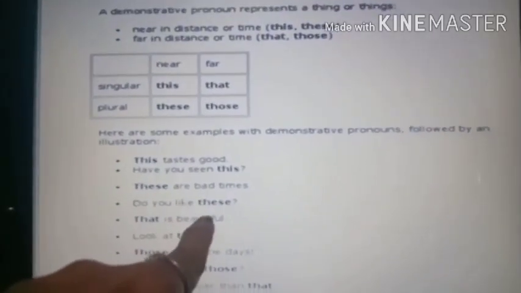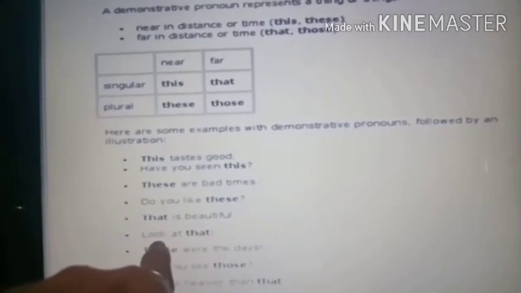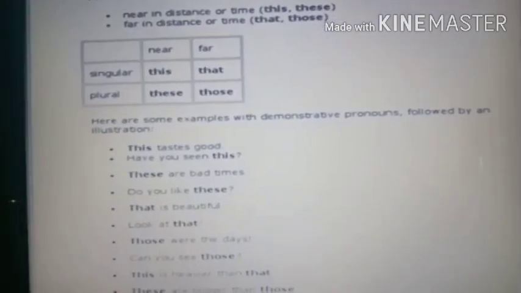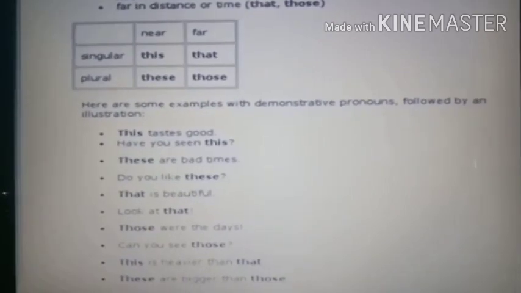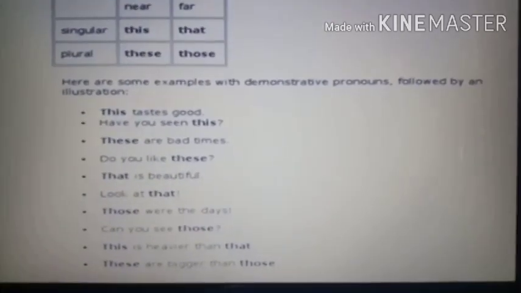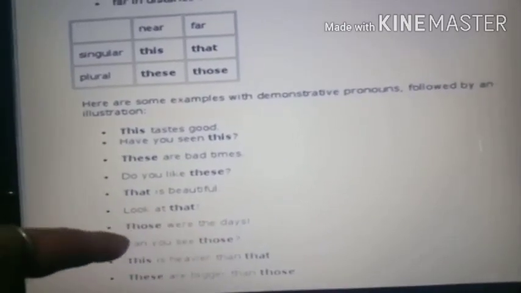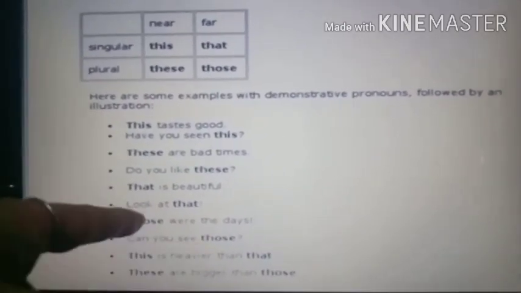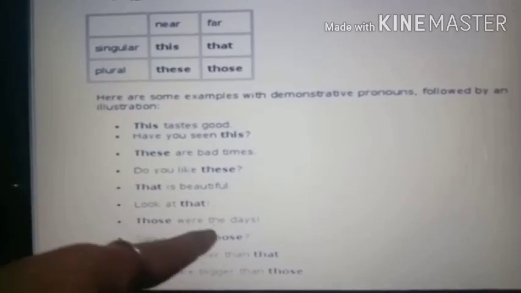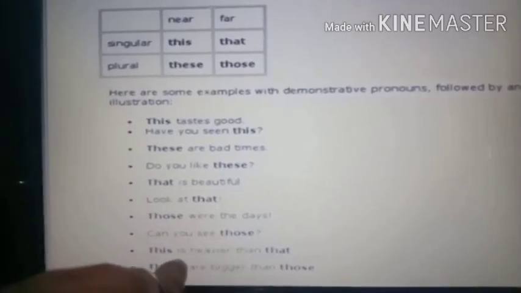That is beautiful. Look at that. So both the words are used to point out, right? That and that. So both are demonstrative pronouns. Those were the days. Can you see those? So in this also both sentences, those is the demonstrative pronoun.